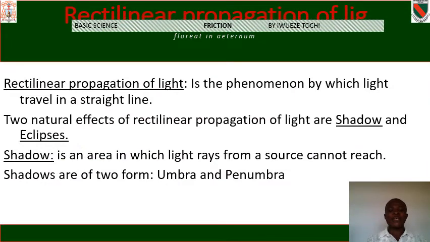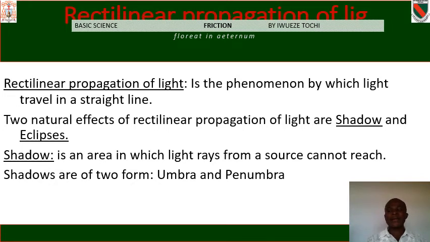Rectilinear propagation of light. Rectilinear propagation of light is the phenomenon by which light travels in a straight line. So two natural effects of rectilinear propagation of light are shadow and eclipse.